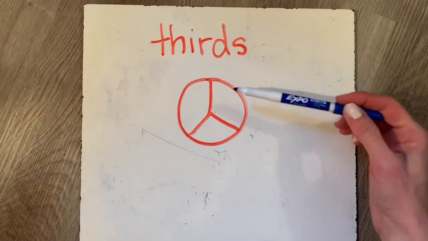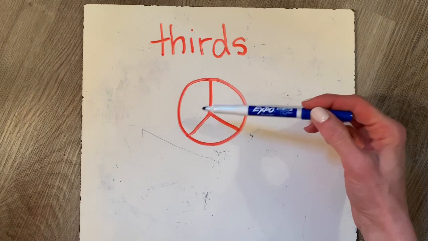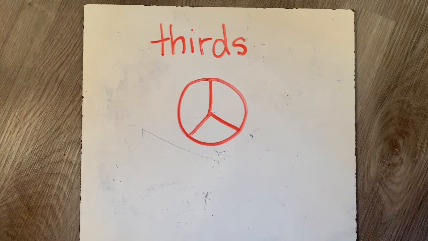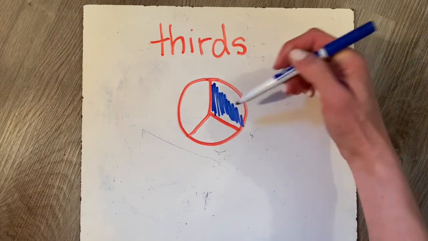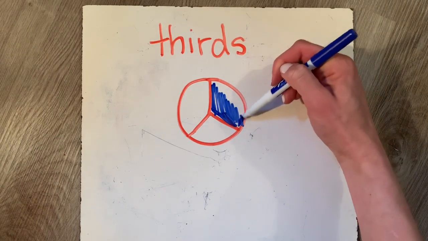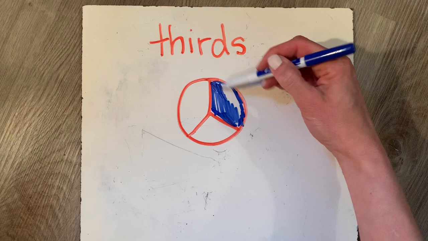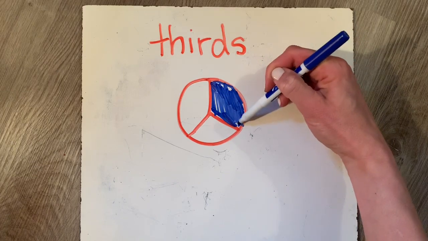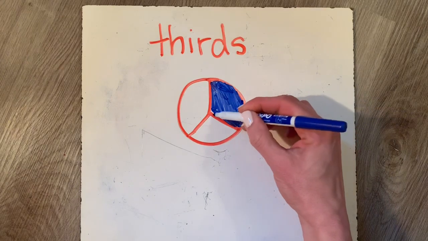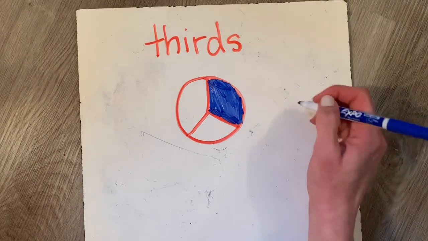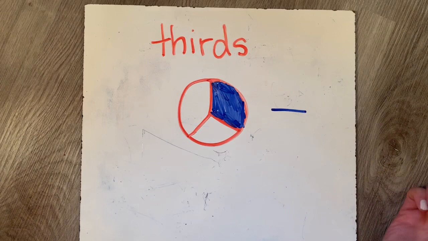Now I've drawn a circle and I've tried to divide it into 3 even pieces. Now if I were to color just one of these, and they're called thirds when it's 3 pieces, this is my challenge for you. What would it look like for the number? So how many pieces did I color?